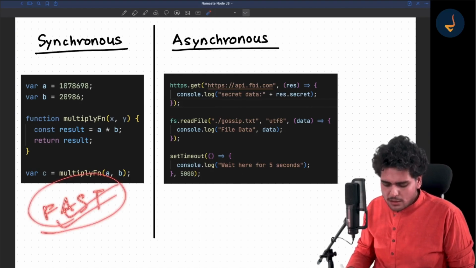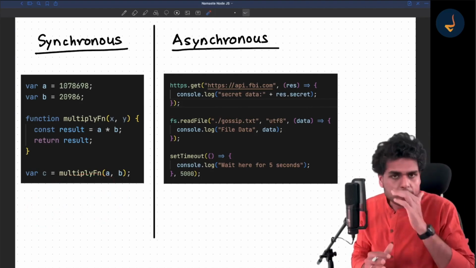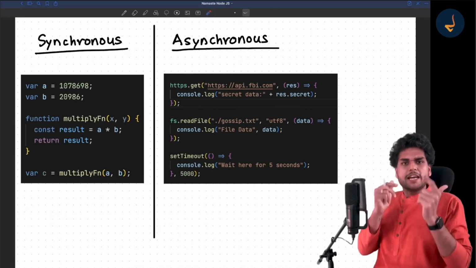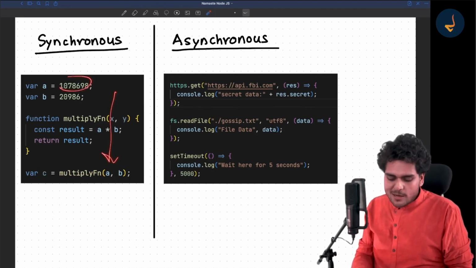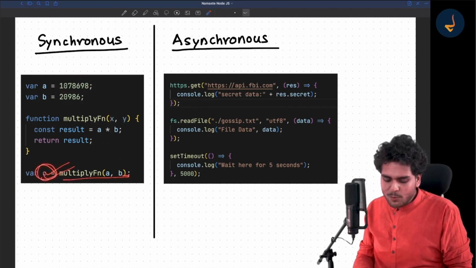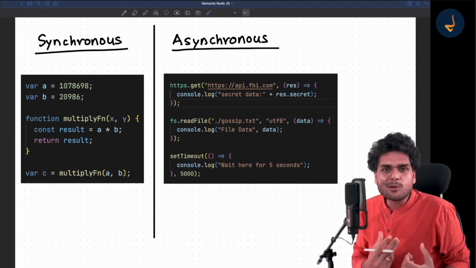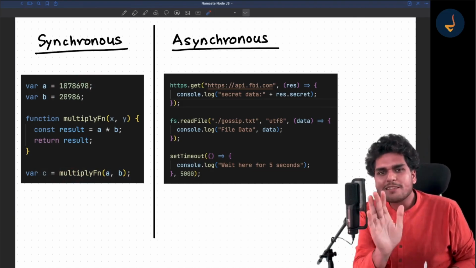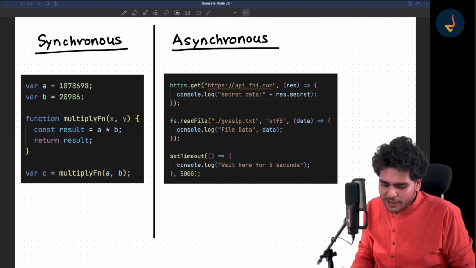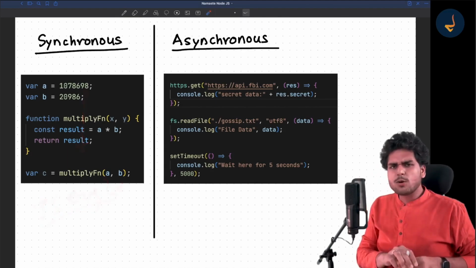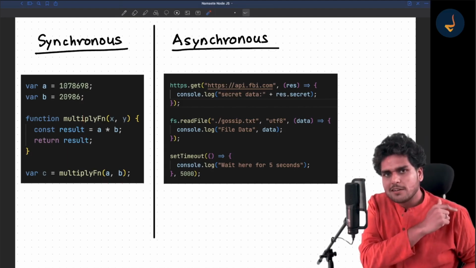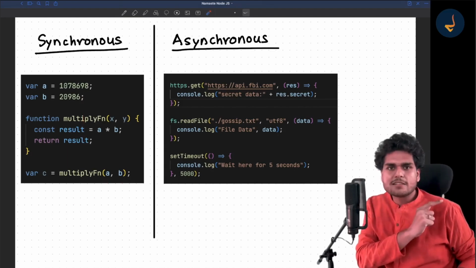JavaScript engine is very much capable of doing this. It can just quickly execute this code, even though these numbers are very high, right? And then the result of this multiplication will be very huge. Suppose you multiply these two numbers, the answer will be very big, isn't it? But these mathematical calculations are just child's play for JavaScript, right? If you give this code to the JavaScript engine, it will love this code and execute it very fast. JavaScript engine is best at doing these synchronous things.